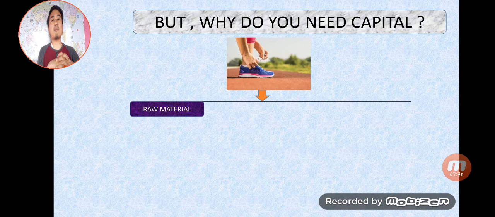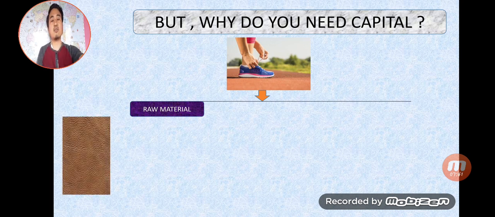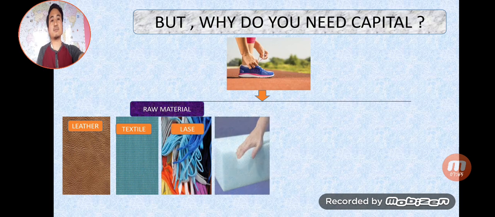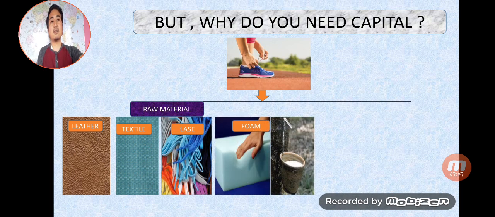Like many shoe making companies like Adidas, Fila, Zara, they will think in the same process. They want to make a shoe and the raw materials are required. So these are all the raw materials which are required to make a shoe. You can just see these are the various raw materials. These are some of the important raw materials to make a shoe. So you all know that no one will get all these raw materials free of cost. A businessman needs to pay. So they need to pay, that is why they need capital.